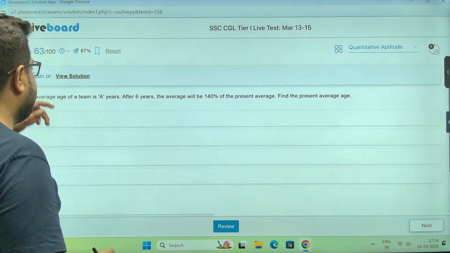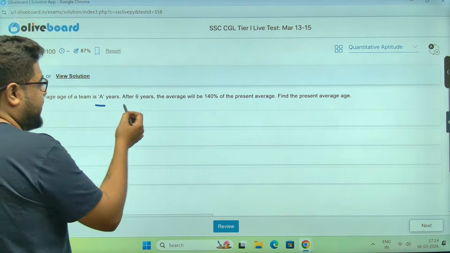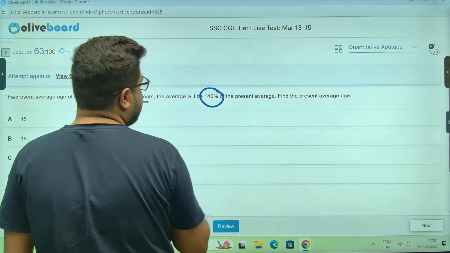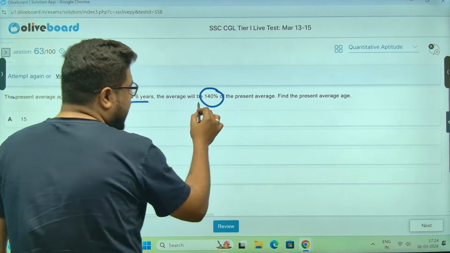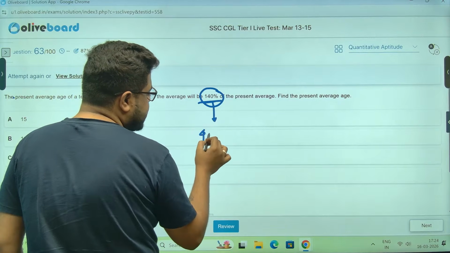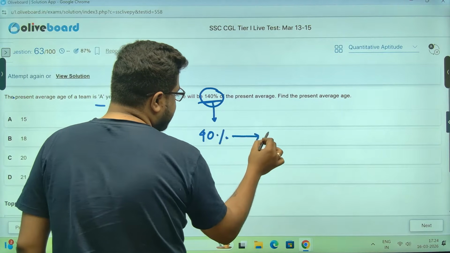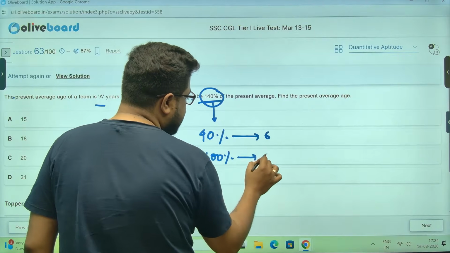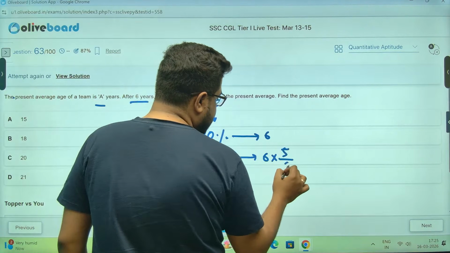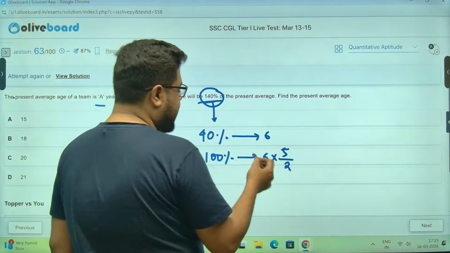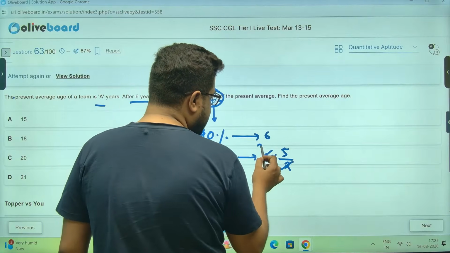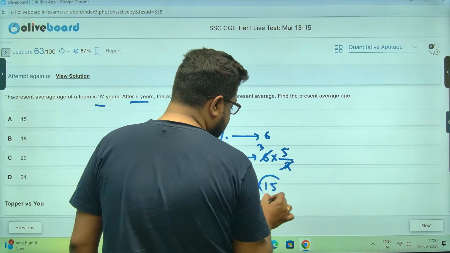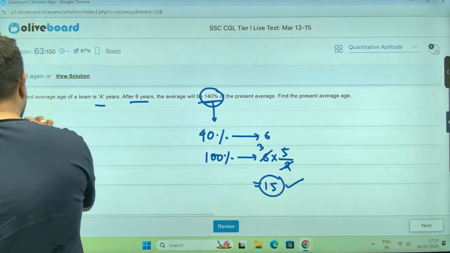The present average of a team is this. After 6 years, the average will be 140. 140% of present means an increase of 40%. That is equivalent to 6 years. So 100% is the present average. That will be 100 by 40, which is 5 by 2, times 6. So this is 15 years. That is the average.